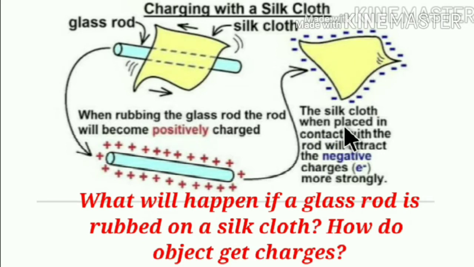The silk cloth, when placed in contact with the rod, gets the negative charges, which move strongly. So the moving negatively charged particles are the electrons.